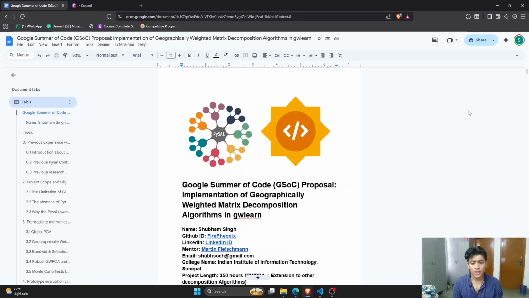Hi, so this is going to be a very quick and very concise walkthrough of the very important parts of the proposal for the project implementation of geographically weighted matrix decomposition algorithms in GWLearn. GWLearn is a supervised learning machine learning library built over scikit-learn specifically for geographical data.